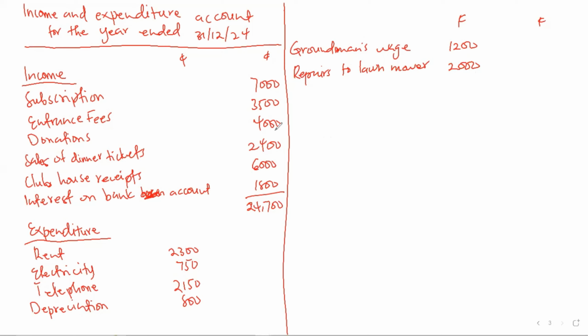Then we have dinner expenses, which is 1,800. We have printing and stationery, which is 3,100.